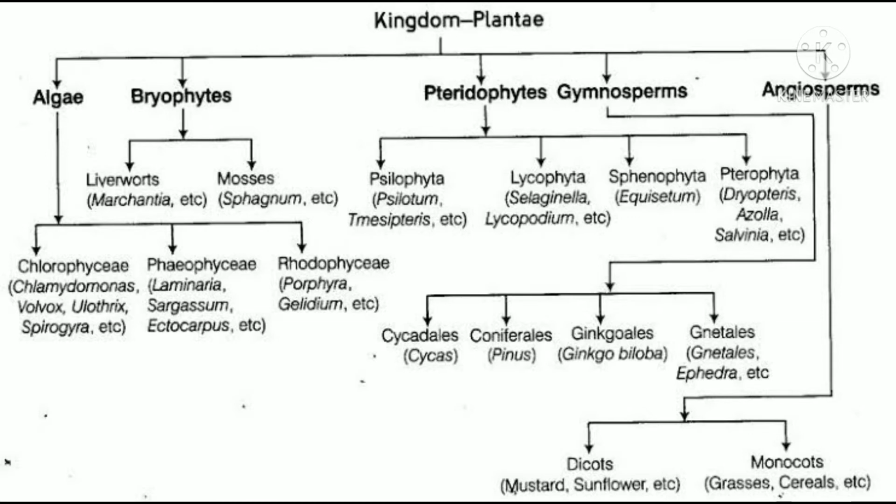So what type of plants are we going to study in this chapter? Algae, bryophytes, pteridophytes, gymnosperms and angiosperms.